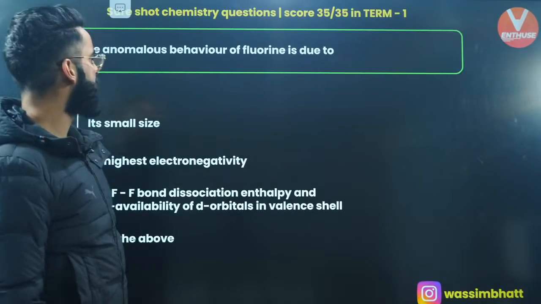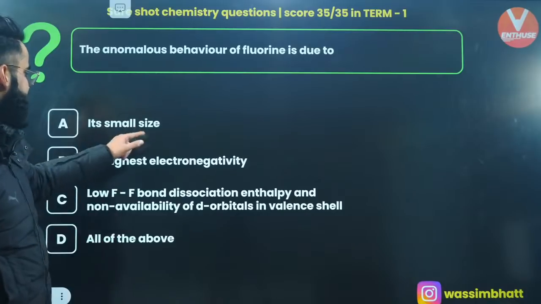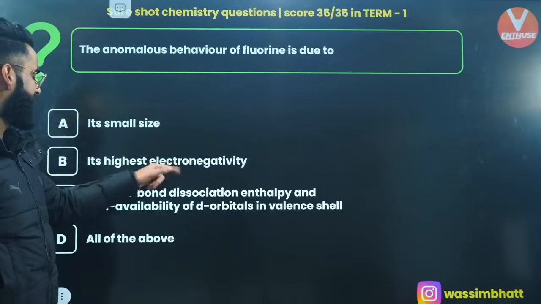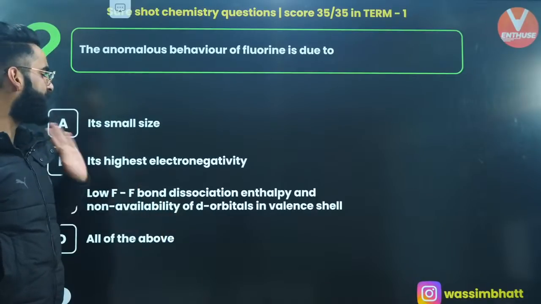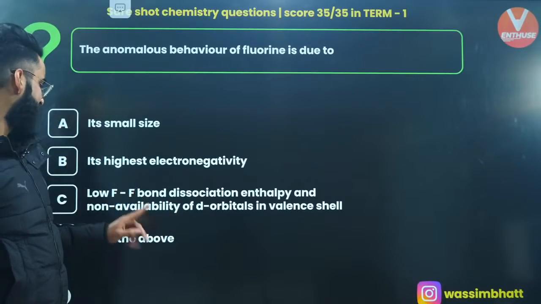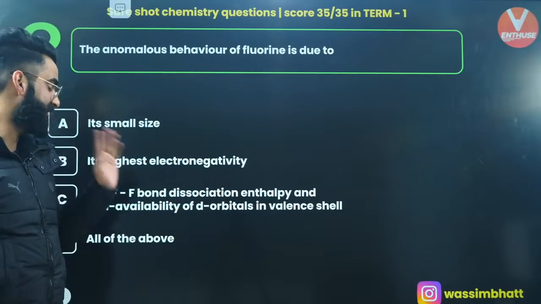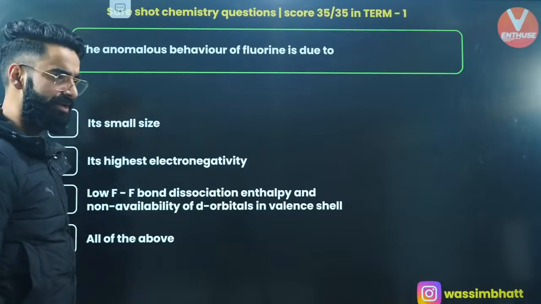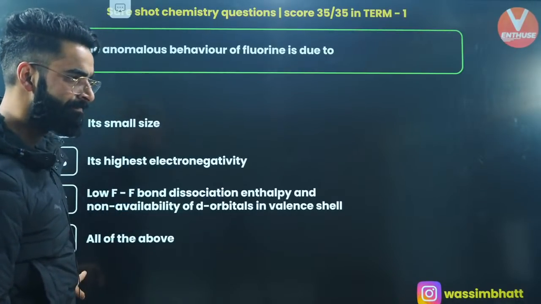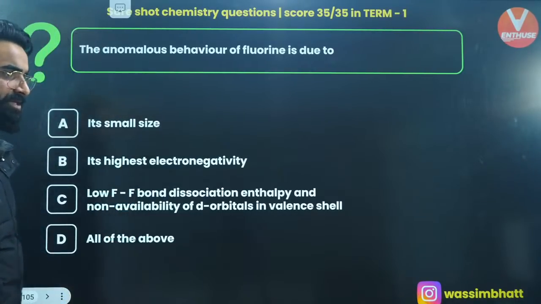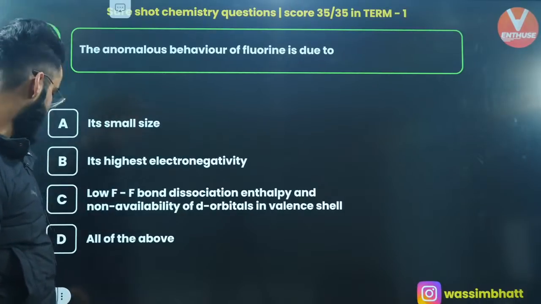The anomalous behavior of fluorine is due to its small size, correct one. Its highest electronegativity, correct one. Low F-F bond dissociation enthalpy, and non-availability of d orbitals in valence shell, absolutely right. So all the things are absolutely correct. So it's going to be D only, right?